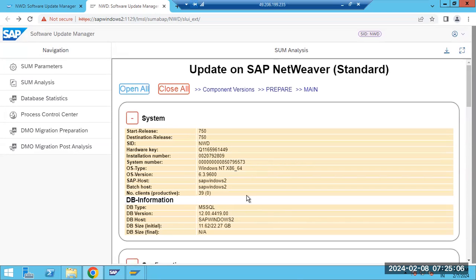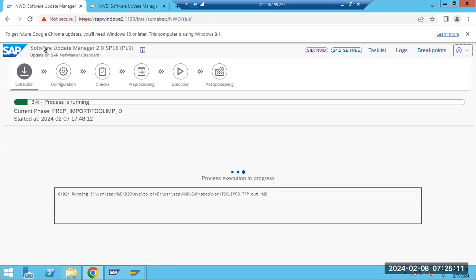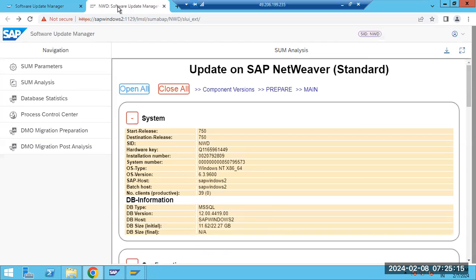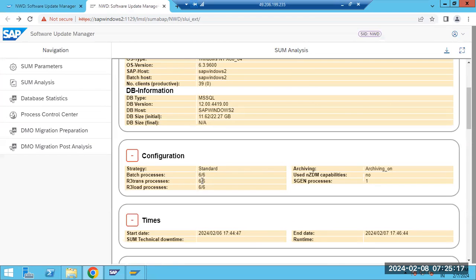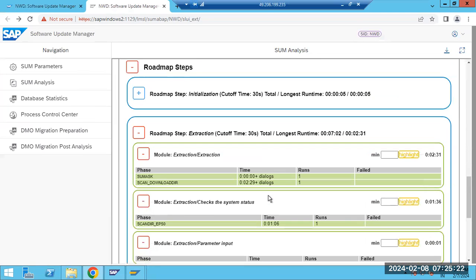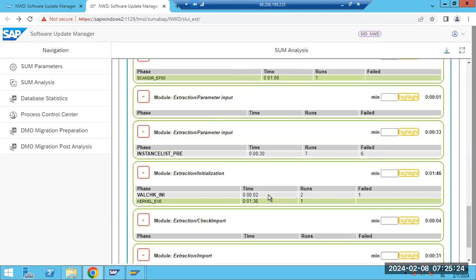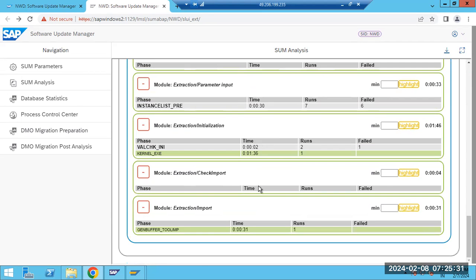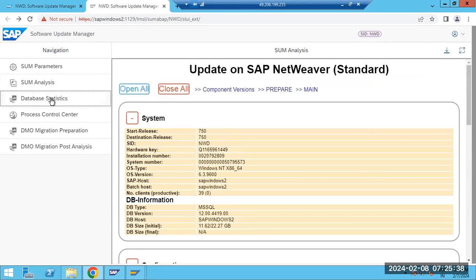Each and every time it will give live updates. It will update the statistics and everything from here. All the information will be recorded here, so you have all the details. This file is very important for the next systems. When you are doing the next systems, it will give clear information on how much time each step took and which steps took a very long time. So for analysis purposes, this analysis file is very important.